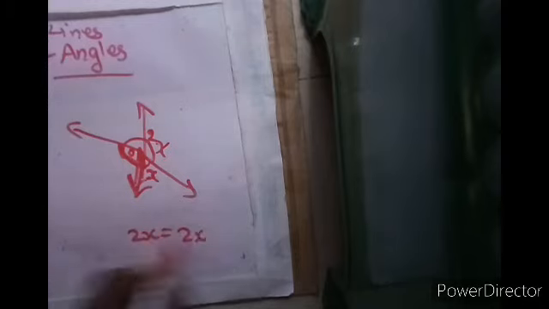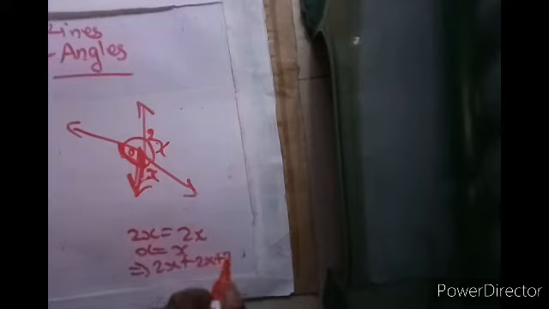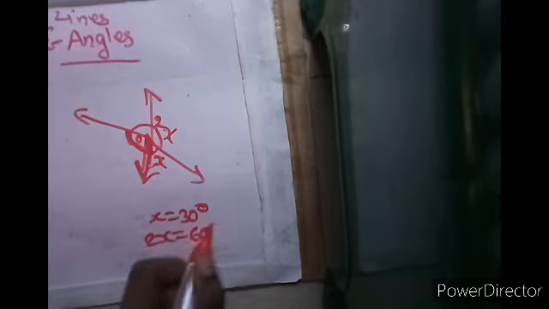So 2x is equal to 2x, x is equal to x, which implies 2x plus 2x plus 2x, so 6x is equal to 180 degrees. Okay, so if 6x is equal to 180 degrees, then x will be 180 by 6, which implies 30 degrees. x is equal to 30 degrees, 2x is equal to 60 degrees. So I have found the answer easily, that this is 60, this is 30.